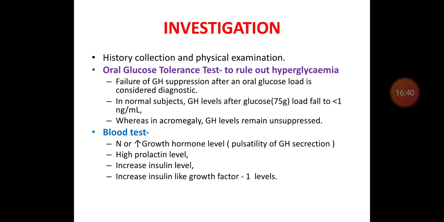That is, in a normal subject, if we give 75 grams of glucose, growth hormone levels will fall to less than 1 nanogram per ml, whereas in acromegaly the growth hormone remains unsuppressed. Blood tests include growth hormone level estimation, which may be normal or increased because of the pulsatility of growth hormone secretion; one time it may be less, another time more. There are increased prolactin levels, increased insulin levels, and increased insulin-like growth factor 1 levels.